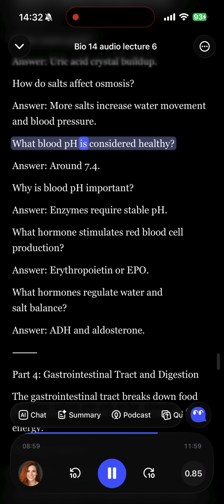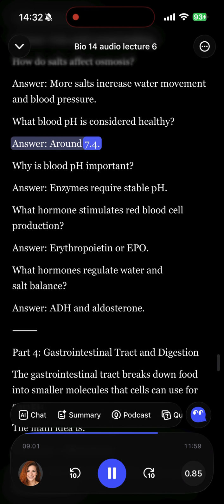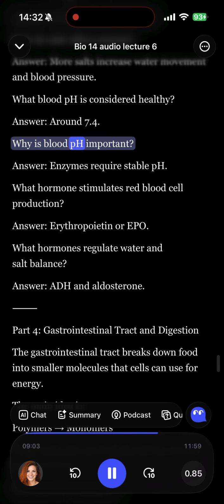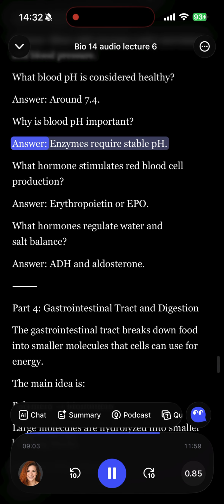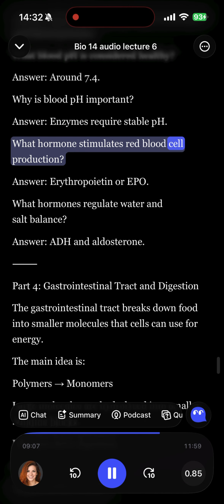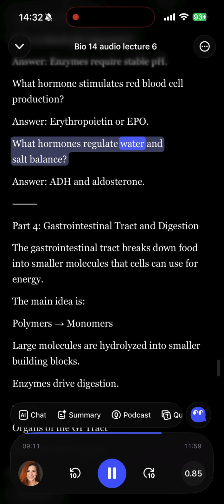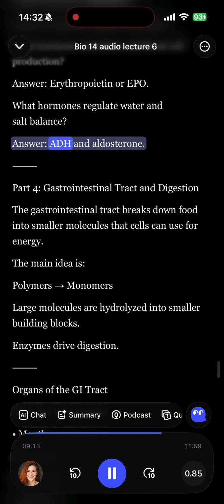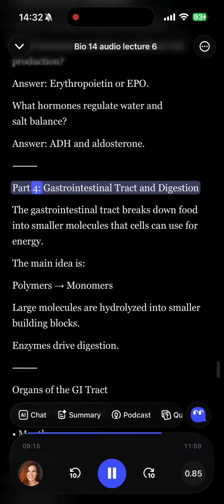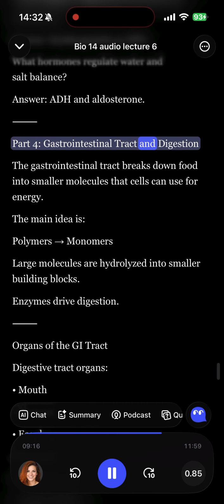What blood pH is considered healthy? Answer, around 7.4. Why is blood pH important? Answer, enzymes require stable pH. What hormone stimulates red blood cell production? Answer, erythropoietin, or EPO. What hormones regulate water and salt balance? Answer, ADH and aldosterone. Part 4, gastrointestinal tract and digestion.